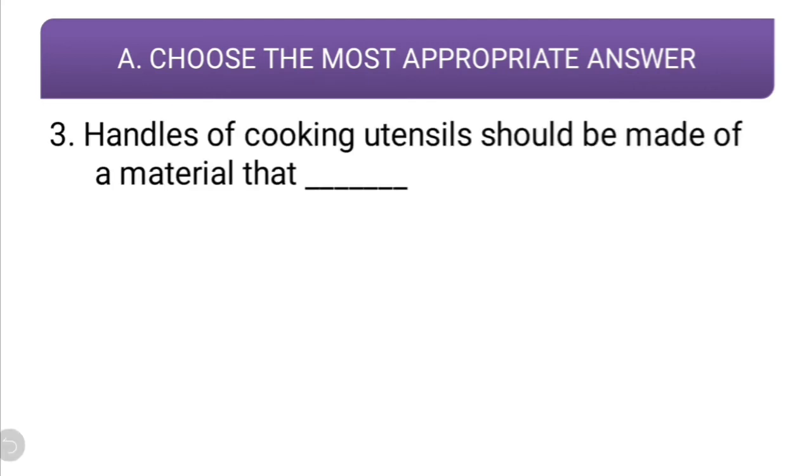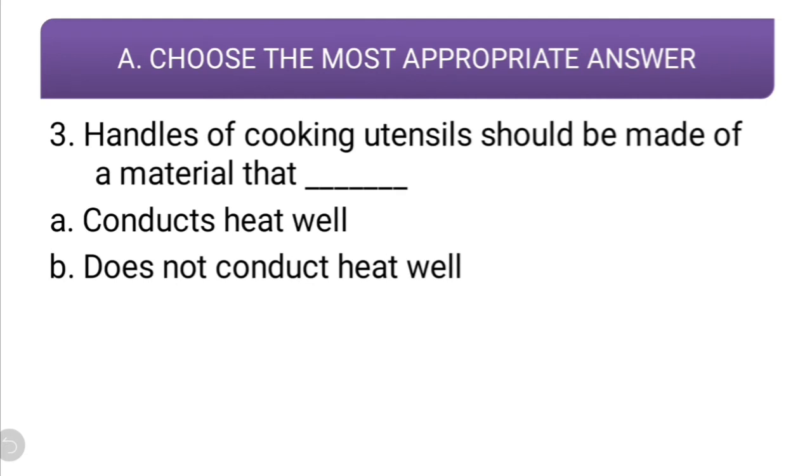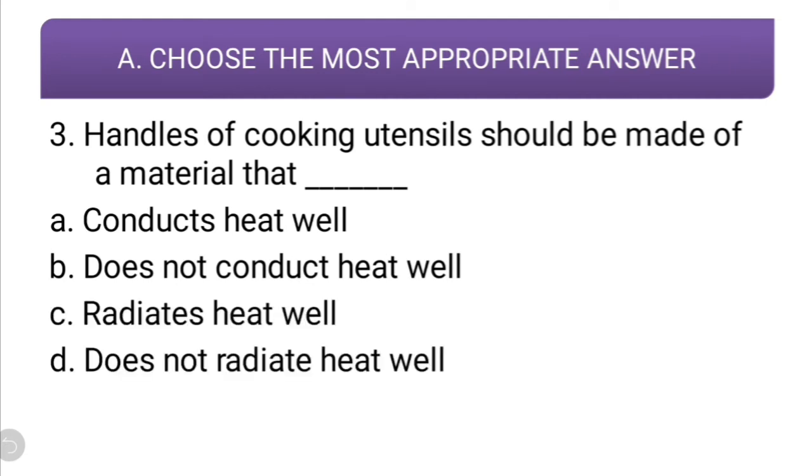Handles of cooking utensils should be made of material that: conducts heat well, does not conduct heat well, radiates heat well, does not radiate heat well. Now talking about cooking utensils, as you know, they are mostly metal, but if you want to pick one up or keep it somewhere else, you have to hold it with the help of a handle.